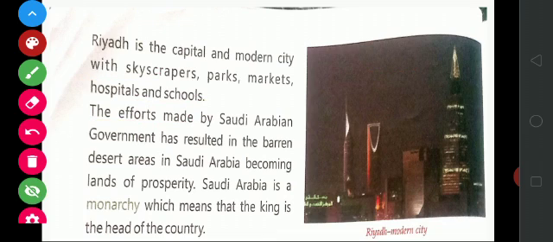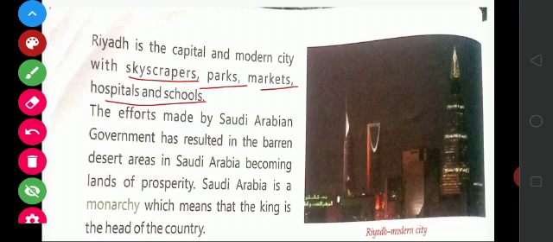Riyadh is the capital of Saudi Arabia and a modern city with skyscrapers. It has lots of parks, markets, hospitals and schools.